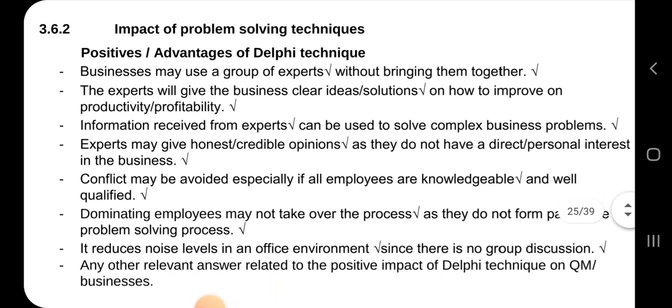Impact of problem-solving techniques, positive. These are the advantages of the Delphi technique. Businesses may use a group of experts without bringing them together. The experts will give the business clear ideas and solutions on how to improve productivity and profitability. Information received from experts can be used to solve complex business problems.